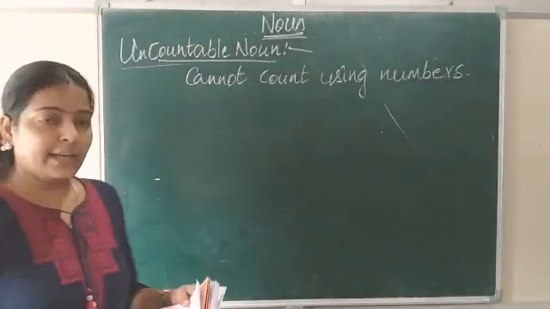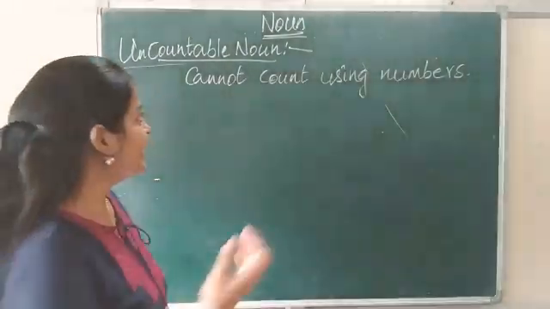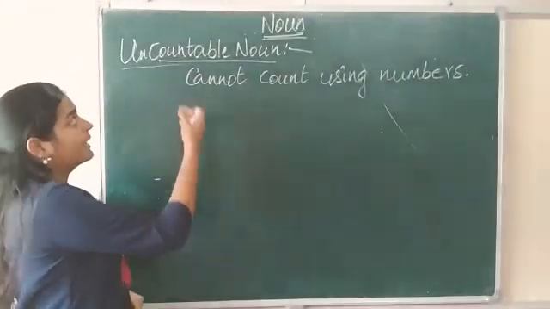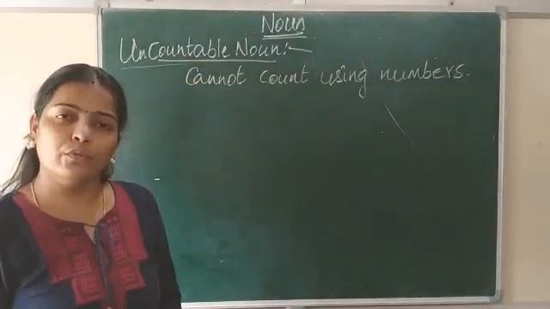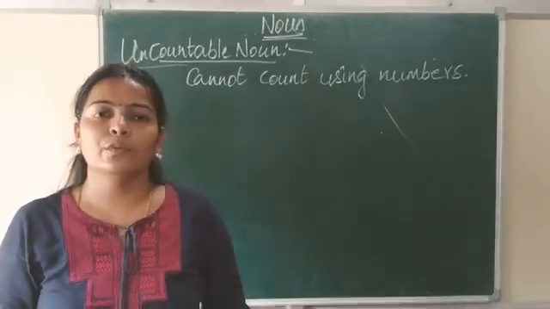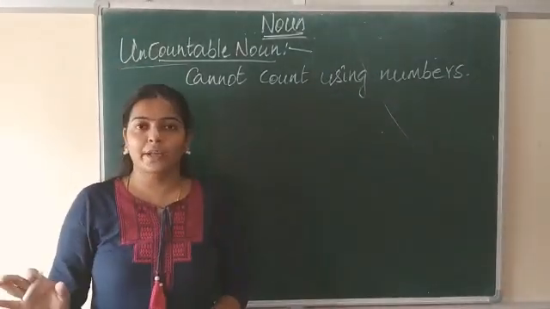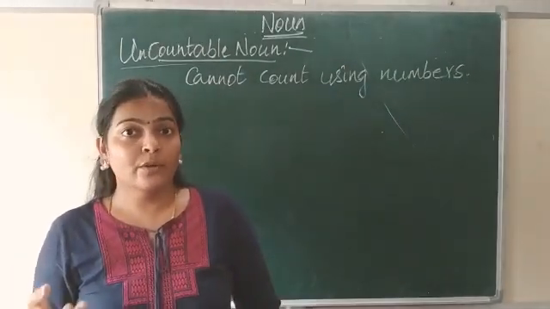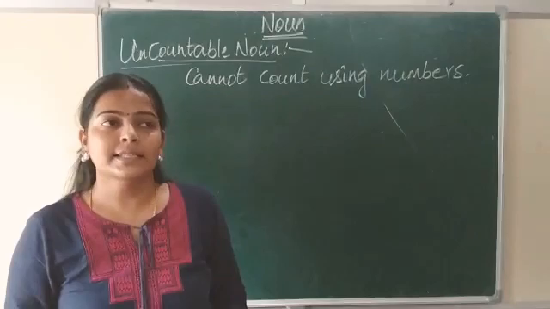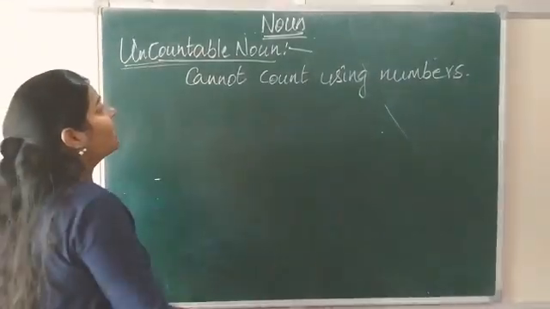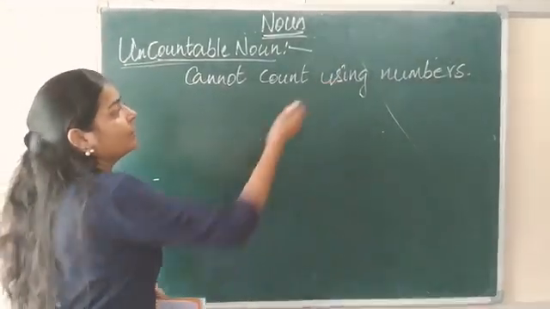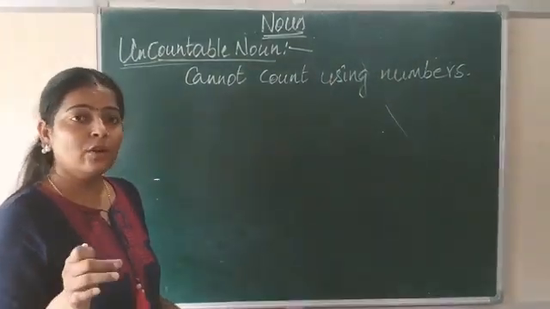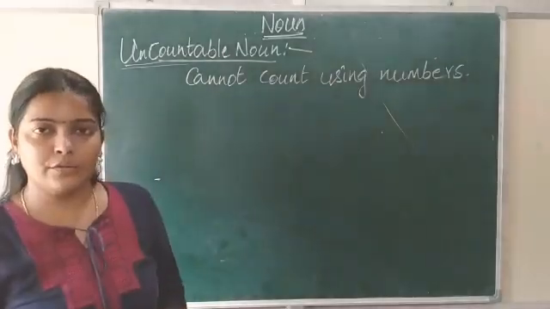And we can use some or any with these. For example, can you count water? No, we can't count water. Can you count sugar? No, we can't. And can you count salt, rice? We cannot count them. We cannot count like one rice piece, two. So they come under uncountable nouns.